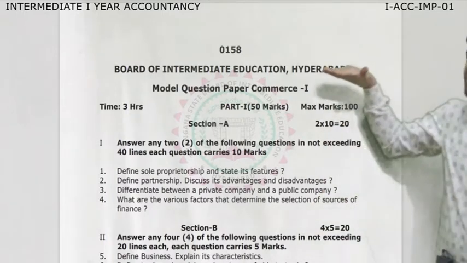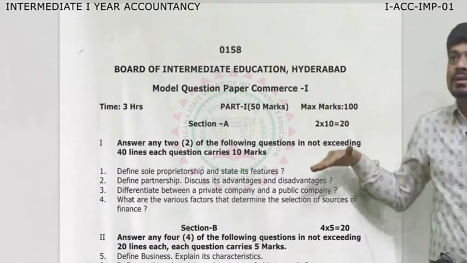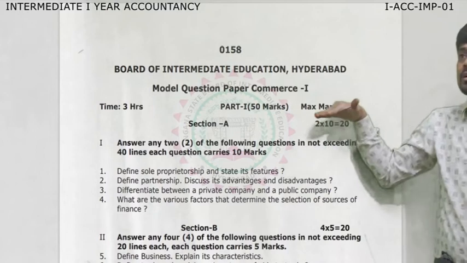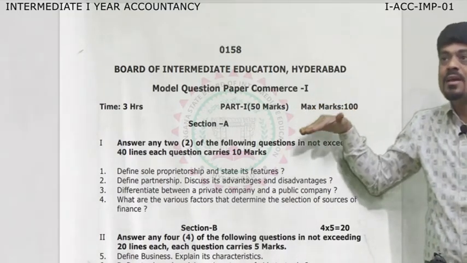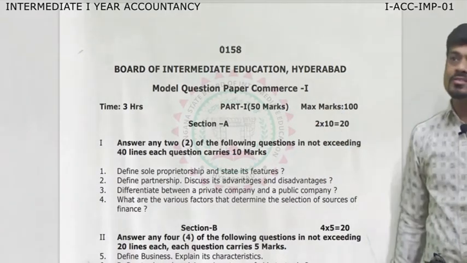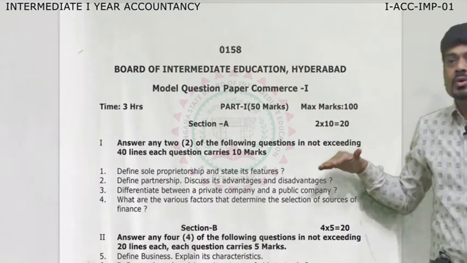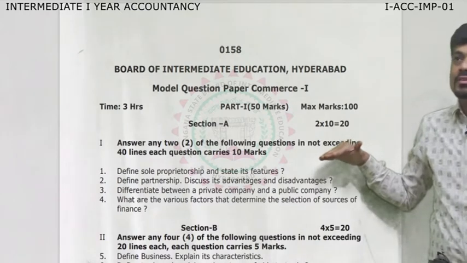So, this is just a pattern for you, like how you are going to attempt the questions. Here you have Section A, wherein you will be given 4 questions and you have to attempt 2 questions. In a similar manner, you have Section B, in which you are going to get